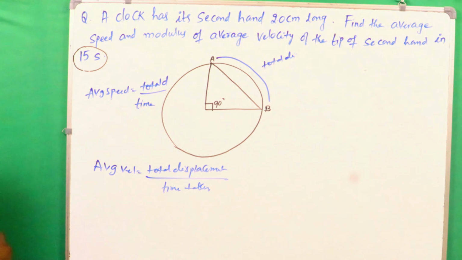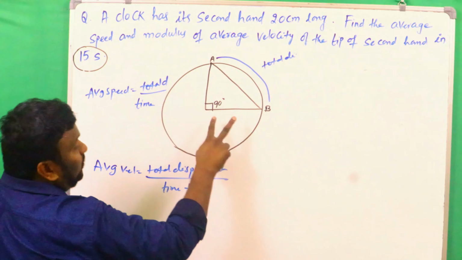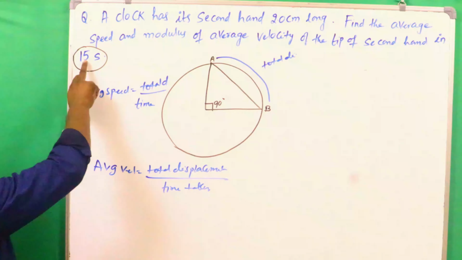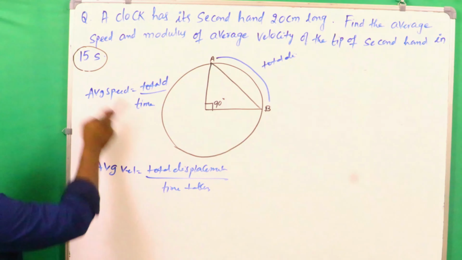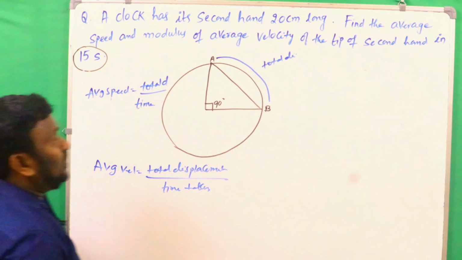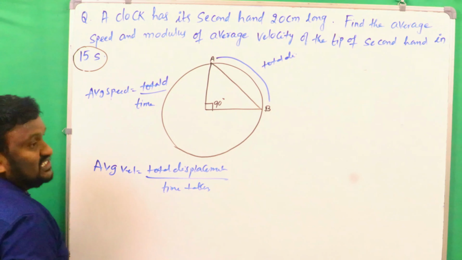Clear? So in this case, what is the total distance and what is the total displacement? The time was already given. What is time here? 15 seconds. In both cases, time is 15 seconds only. But what you have to find out? We want to find out the total distance and total displacement.